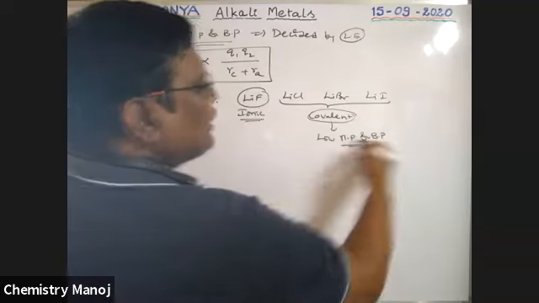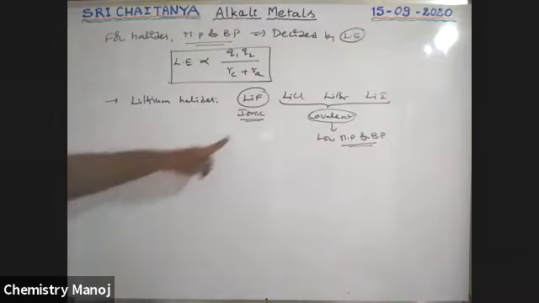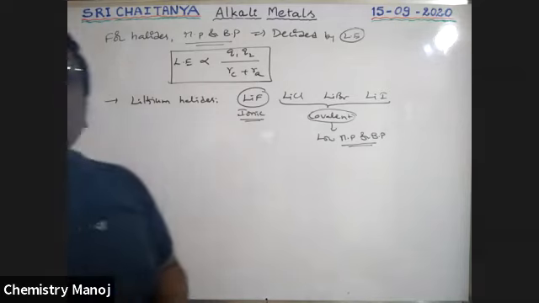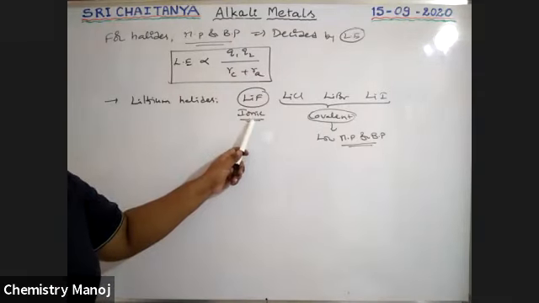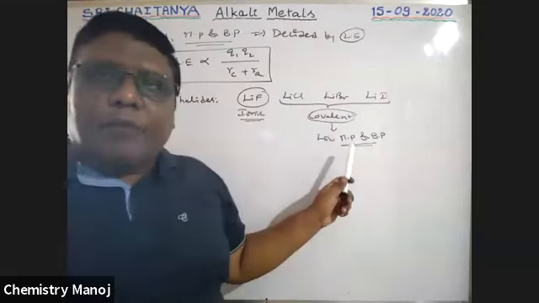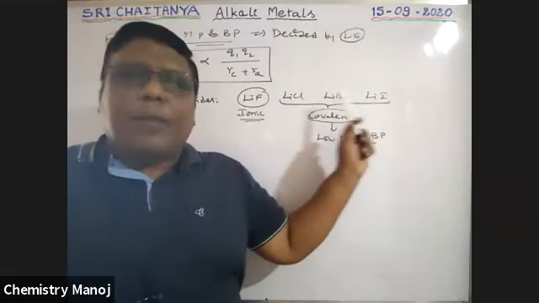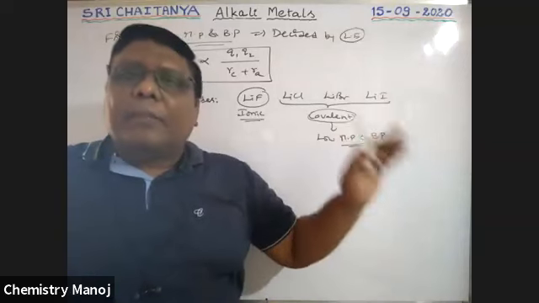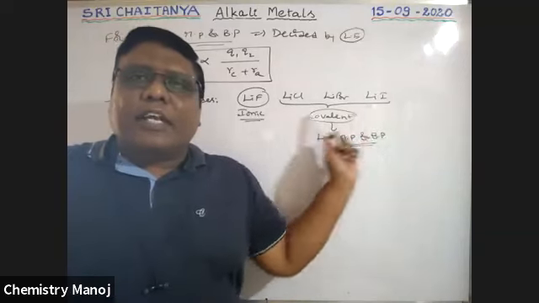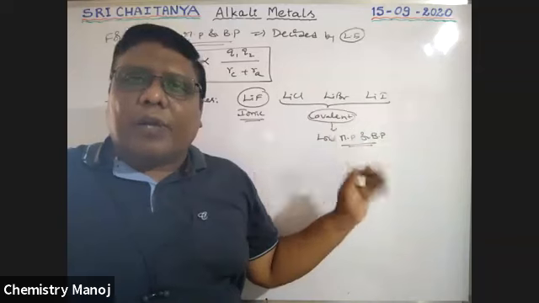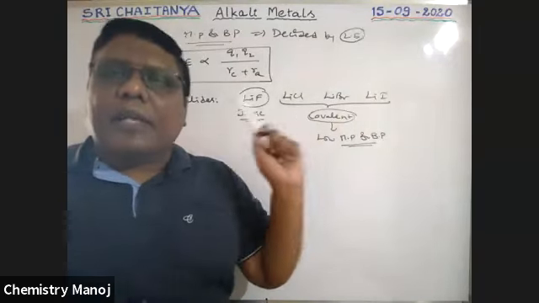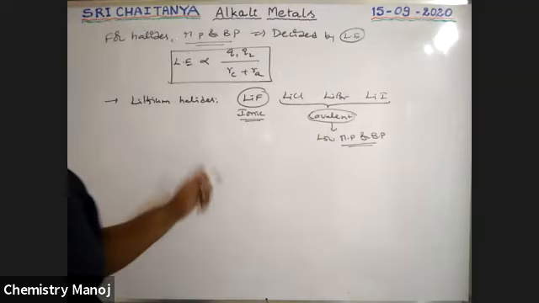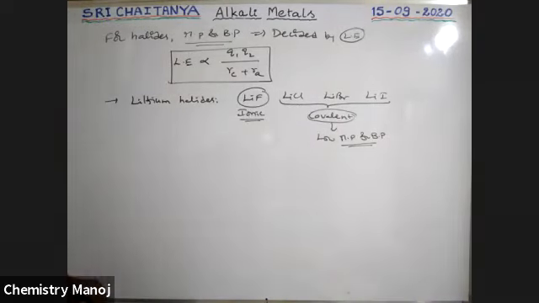Covalent compounds have low melting and boiling points, and ionic compounds have higher melting and boiling points. That is why chlorides, bromides, and iodides, which have covalent nature, generally have low melting and boiling points, but lithium fluoride has a higher melting point among lithium compounds.